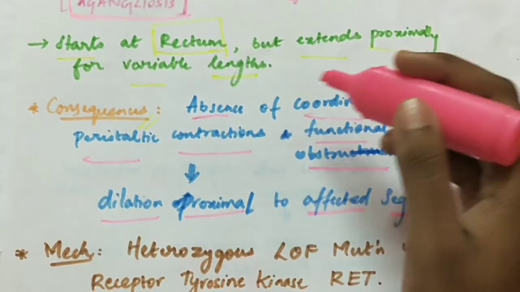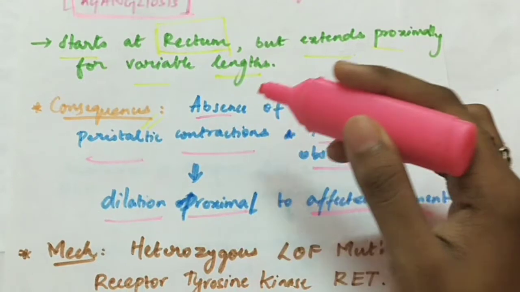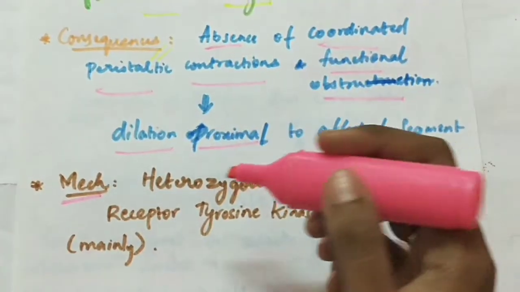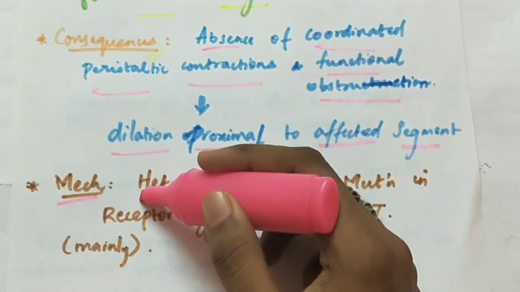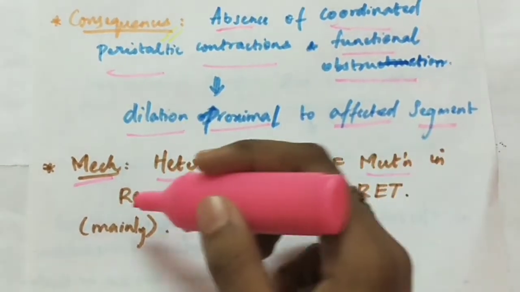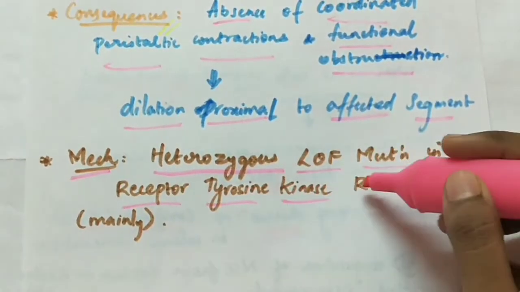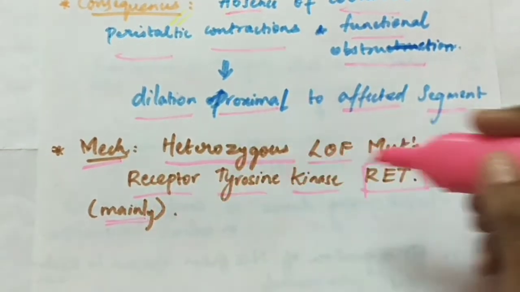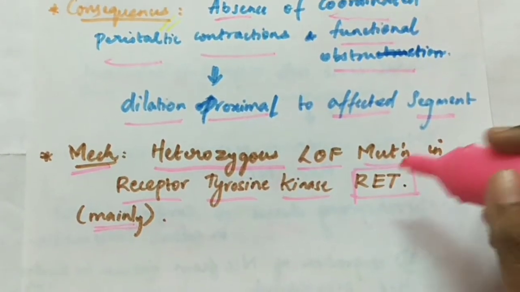Next, the mechanism. One of the mechanisms can be a heterozygous loss of function mutation in the receptor tyrosine kinase RET gene. This is the main genetic mechanism behind Hirschsprung disease.